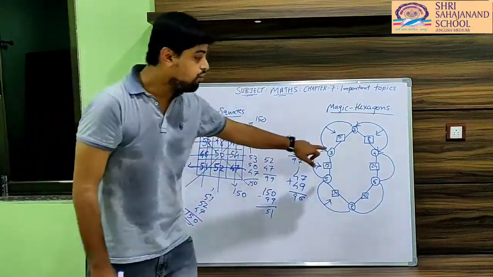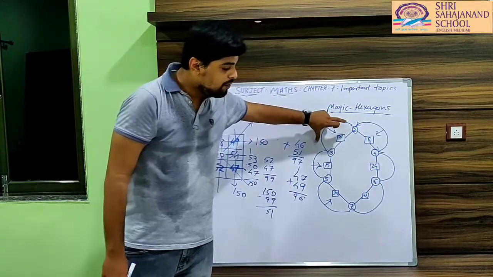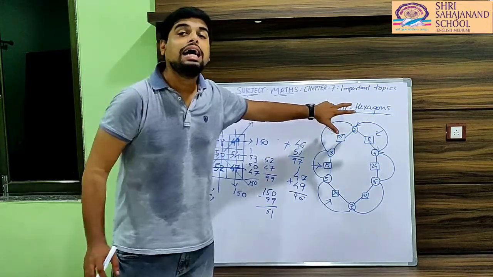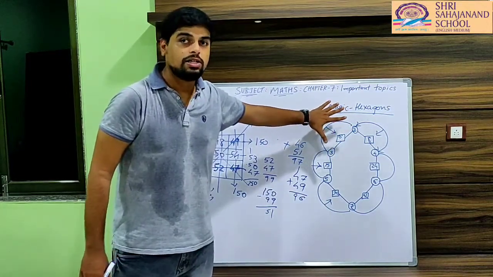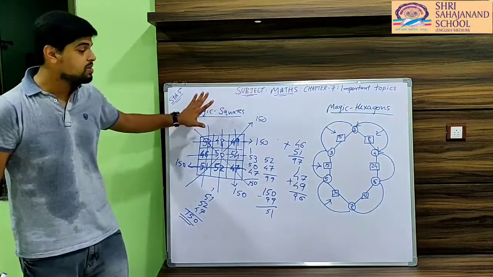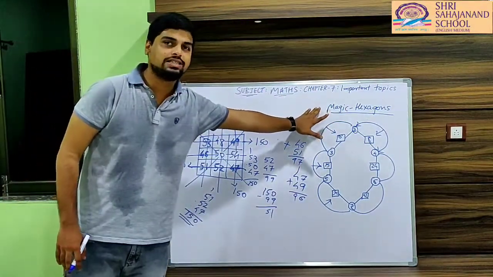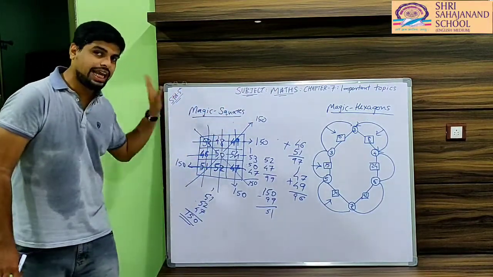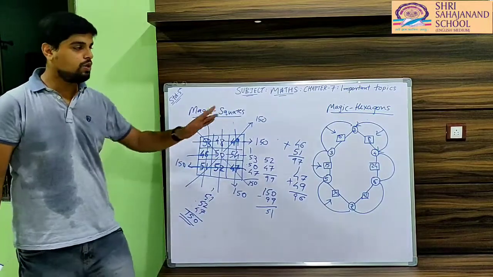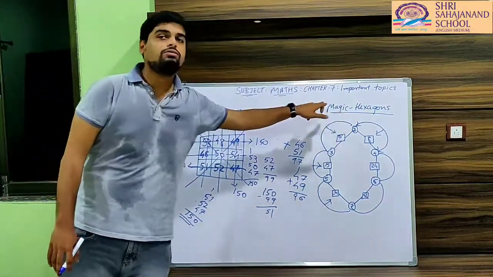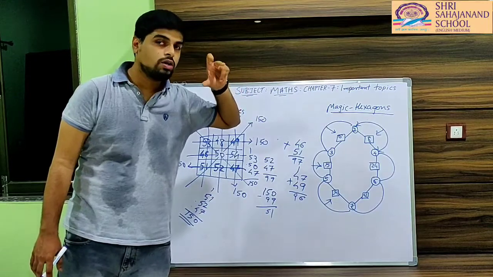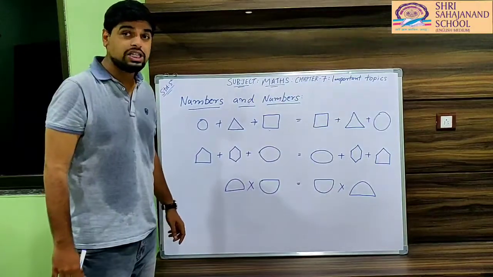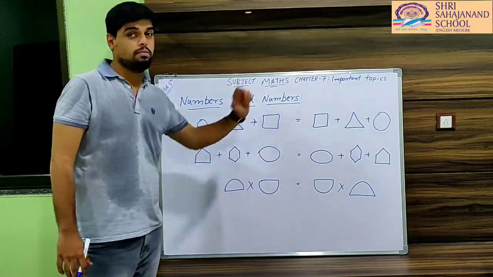Is it clear? To find the value of square you have to multiply adjacent circles. Is it clear bachcha party? How to solve magic square sum and how to solve magic hexagon. In magic square, each column, each row and each diagonal has the same total. In magic hexagon, you have to just multiply values of circle to get the value of square. Simple.